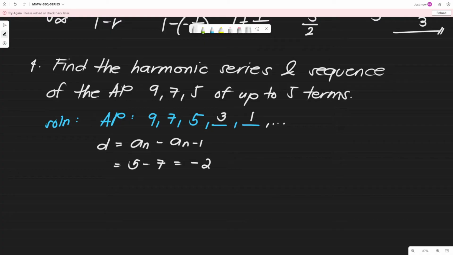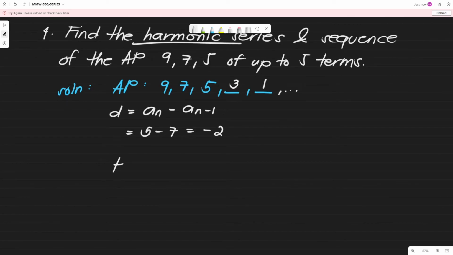However, sa problem, guys, hindi naman tinatanong kung ano yung arithmetic progression. Ang tinatanong is the harmonic series and the sequence. So, paano nga natin kukunin? So, for the harmonic progression, kukunin lang natin yung reciprocal ng bawat term. So, naka-arrange siya. Kung paano naka-arrange sa arithmetic progression, ganun din ang arrangement natin sa harmonic progression. So, we have 1 over 9, 1 over 7, 1 over 5, 1 over 3, and obviously 1.